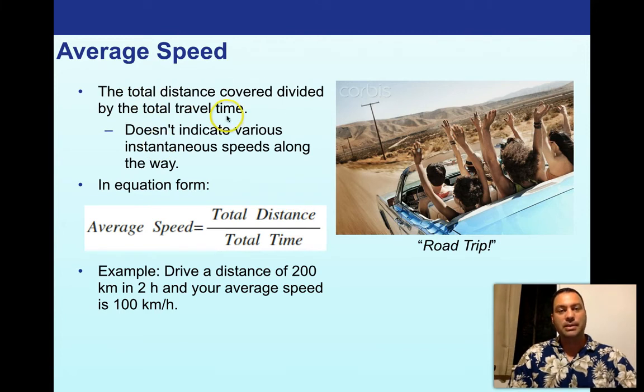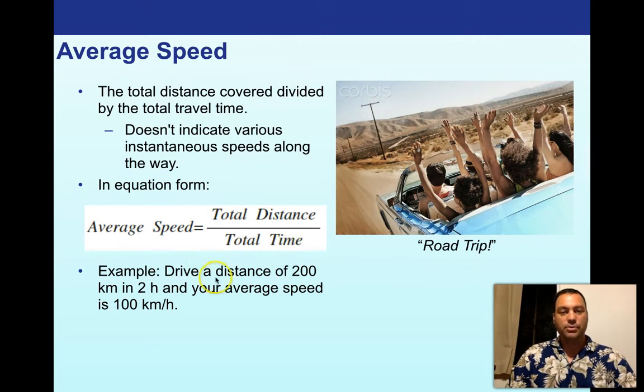So it's still distance divided by time, but instead of the moment-to-moment speed you would see on the speedometer, you use the total distance of the whole trip. So it doesn't indicate various instantaneous speeds along the way. The fact that there was a speed trap and you slowed down wouldn't necessarily show up in your average speed. So average speed is just equal to total distance over total time.